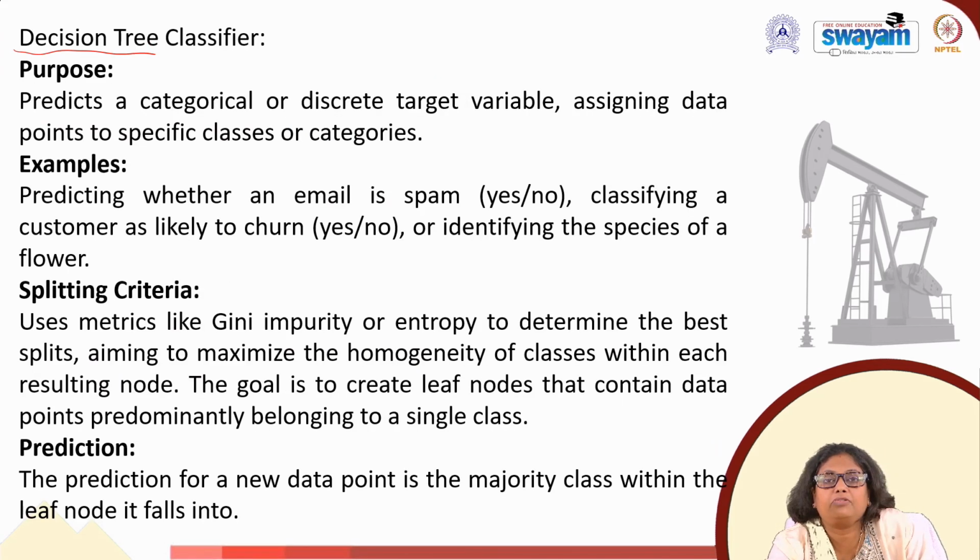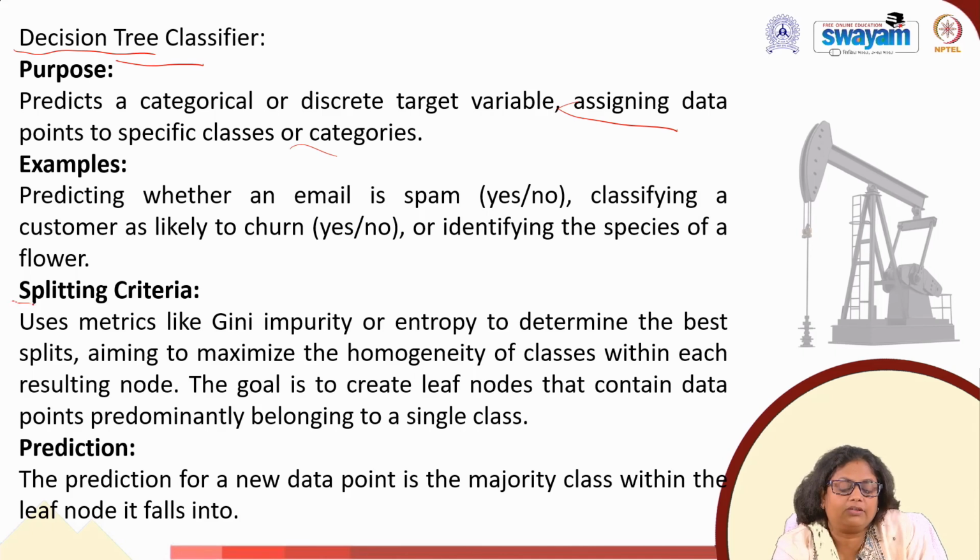So what is the purpose of this one? It predicts a categorical or discrete target variable, assigning data points to a specific class or category. So what could be the example? Predicting whether an email is spam, yes or no, classifying a customer as likely to churn, yes or no, or identifying the species of a flower. Anything we categorize is a classifier.